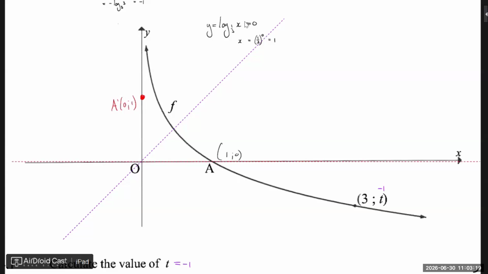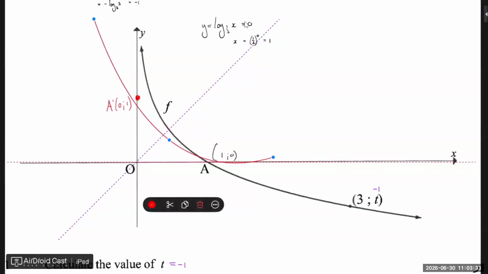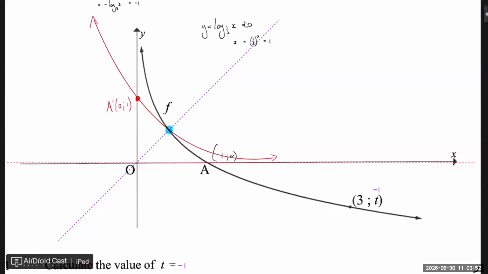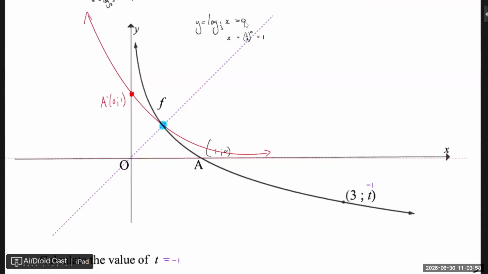So this one will then look something like this. You agree? Obviously, it needs to go through all of those points, but just make sure when you draw it, those two need to intersect on the y equals x axis, because obviously the points need to be the same there. And there we have that. Okay. And any other point? They said we need another point.